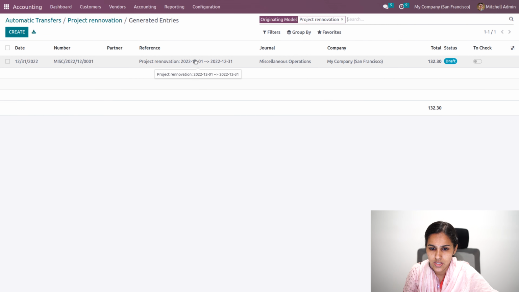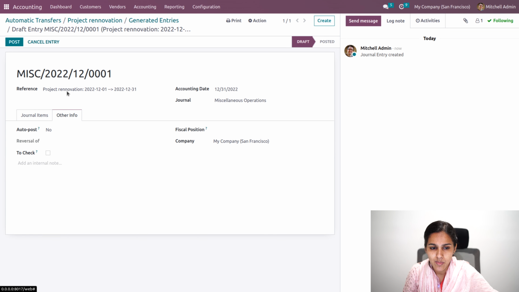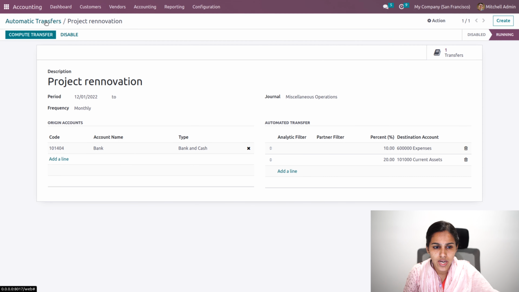So here you can see that transfer, which is a miscellaneous operation, and 30% is taken from the bank and 10% is transferred to the expense account, 20% is transferred to the current asset account. So this is how this automatic transfer happens. And you can also mark this auto post option to a date. So on this particular accounting date, that journal entry will be automatically posted. So you'll be able to add the automatic transfers.